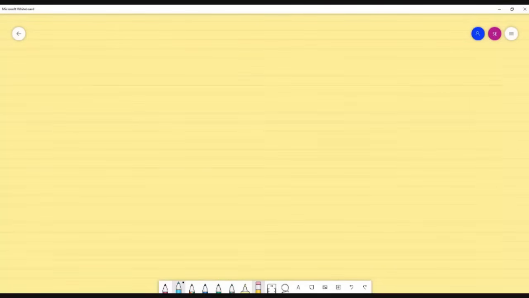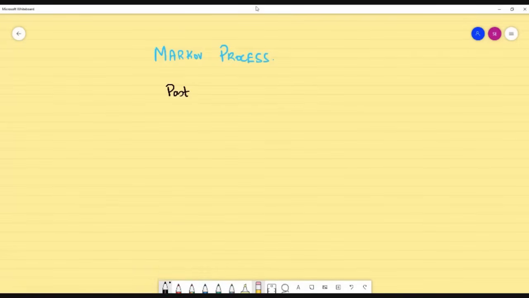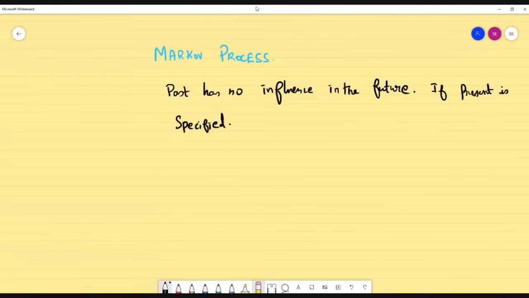Good morning, students. So we have seen some small introduction about what is random process in the previous classes. And in specific, according to our syllabus, we have Markov process. So Markov process is a random process whose past has no influence in the future, if present is specified. As I said in the previous classes, the future only depends on the present value. It does not depend on the past values.